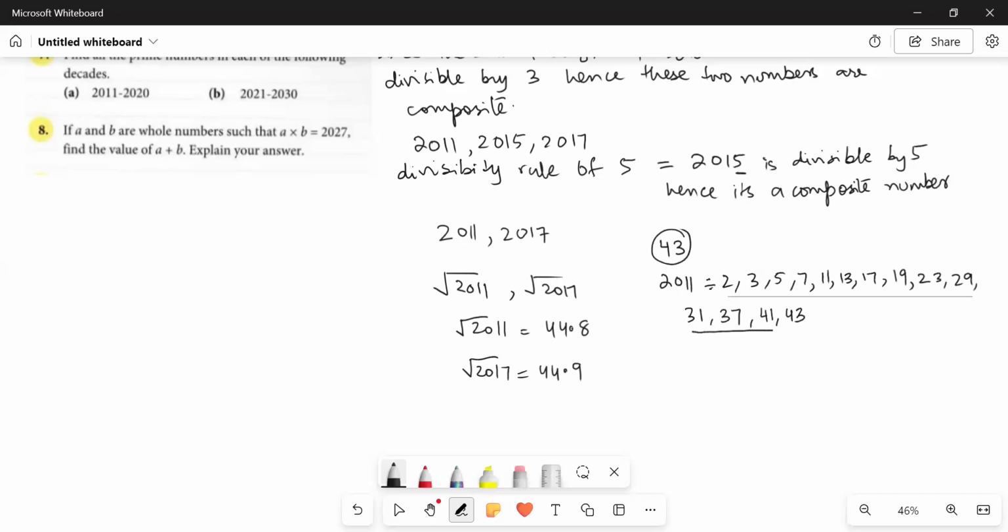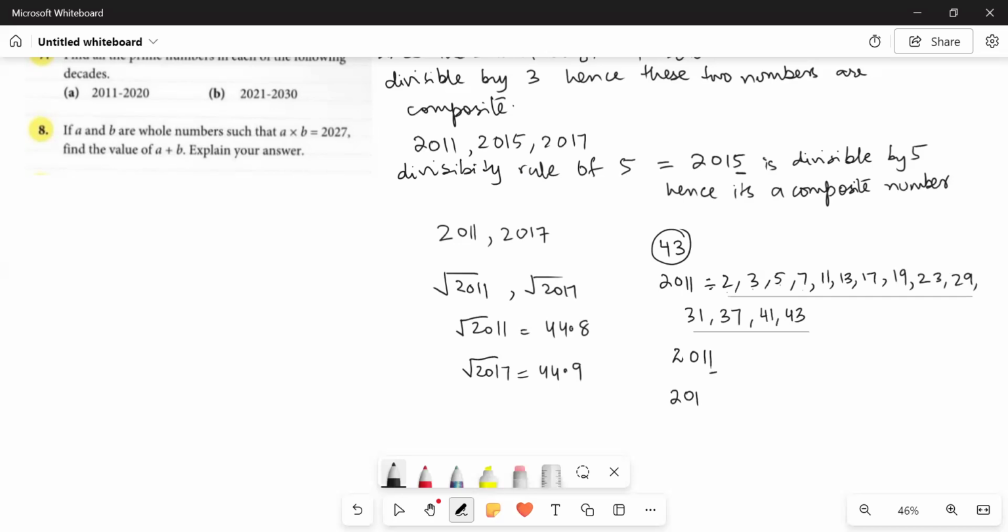If they are divisible by any of these, then only they would be declared composite numbers. Otherwise, they would be prime numbers. You start checking them with all these numbers. We have checked them with 2, 3, 5, and now it's time to check if it's divisible by 7 or not.